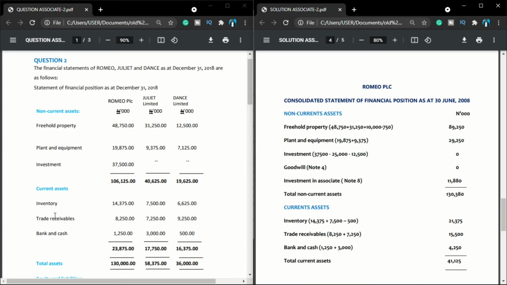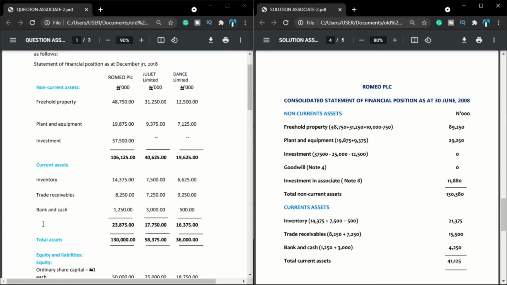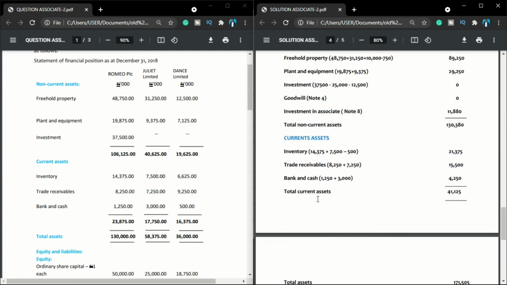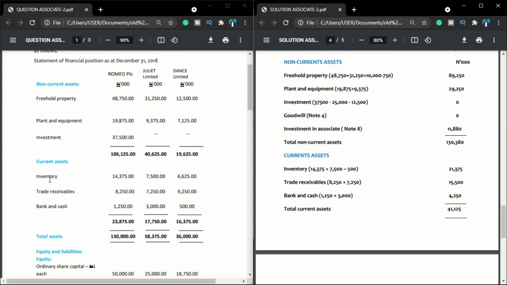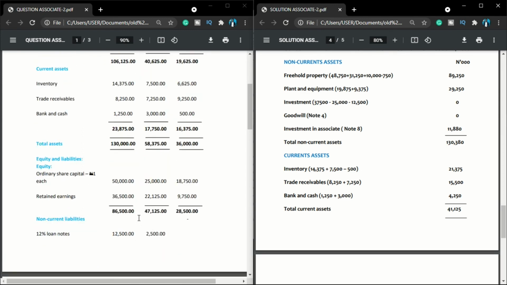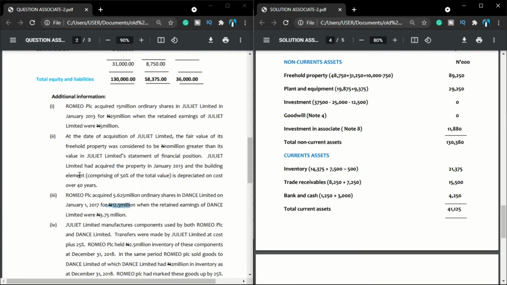So I go to current assets. Under my current assets, what's the first thing I have? I have my inventory. For parent, I have 14,375. I will bring it here. For Juliet, which is my subsidiary, I have 75. I will bring it here. But don't forget, we have an inventory in the group. The parent, Romeo, owed an inventory. But let me show you again so that we don't assume. This is it here.